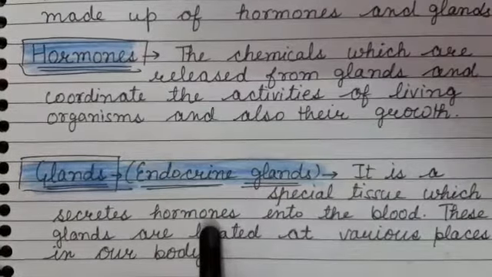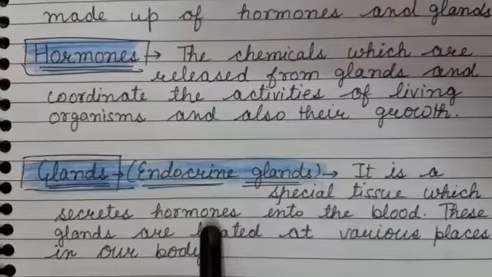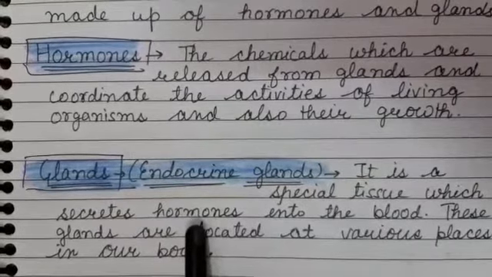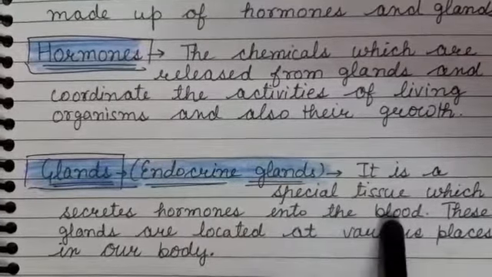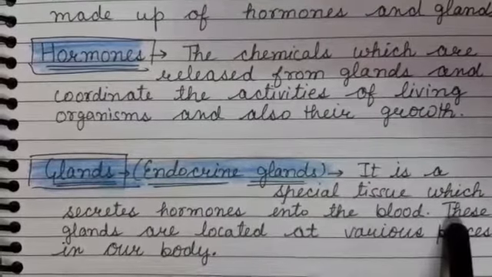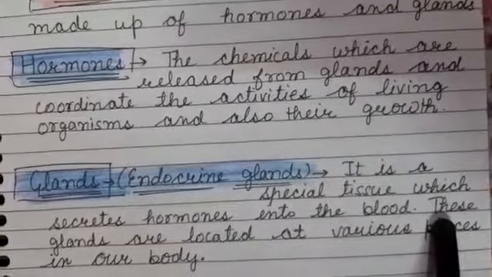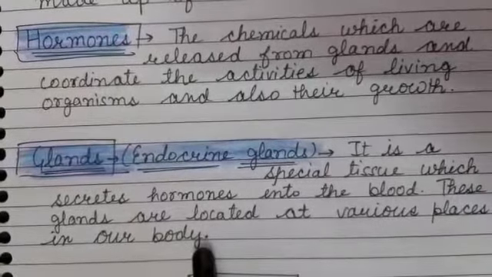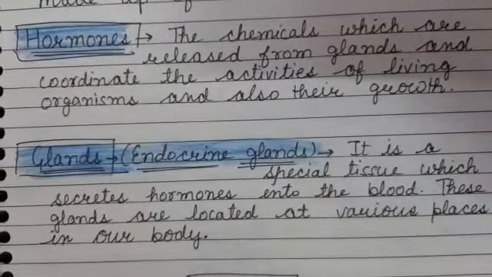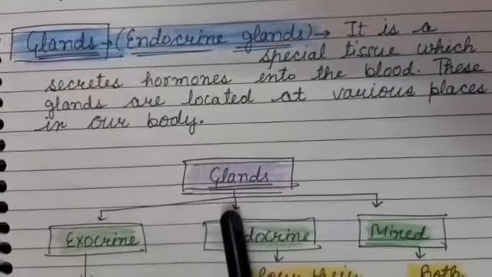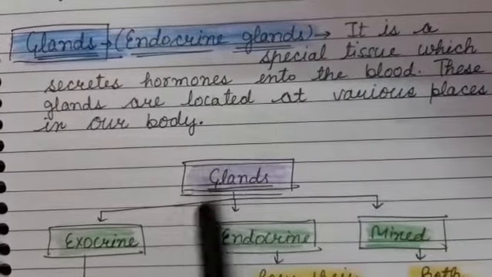Hormones, the chemical messengers, they are secreted by glands directly into the blood. These glands are located at various places in our body. So, first I will tell you about what are glands and what are their types.